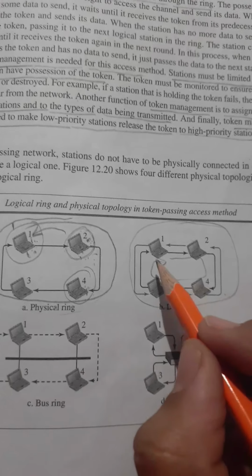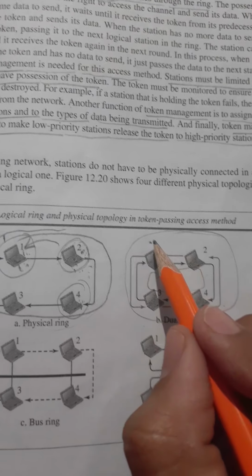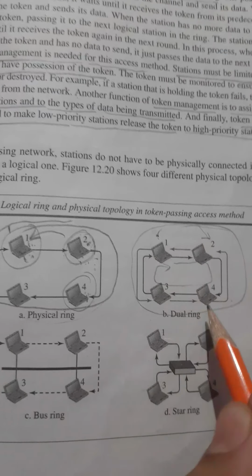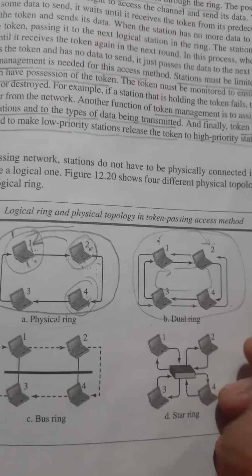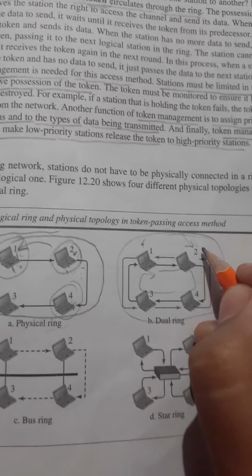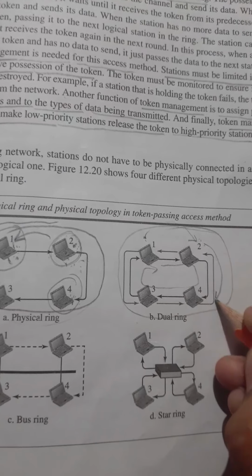For example, assume that 1 is sending the data, it has the token. If 1 is completed, then it will pass the token to 2. Then 2 has the right to access the channel, access the link and send the data. After completing 2's transmission, it will pass the token to 4.